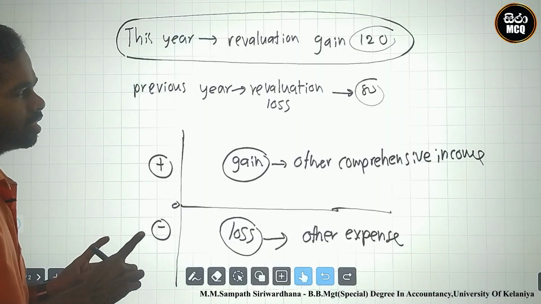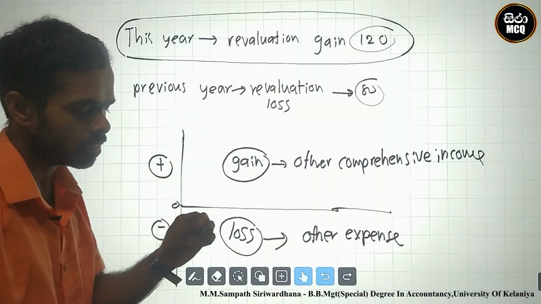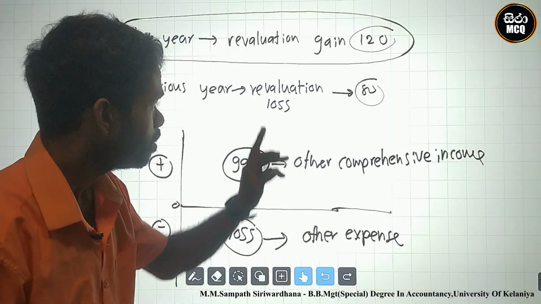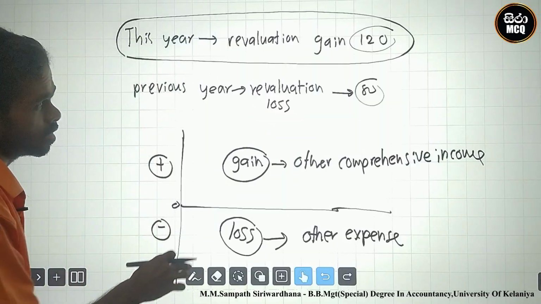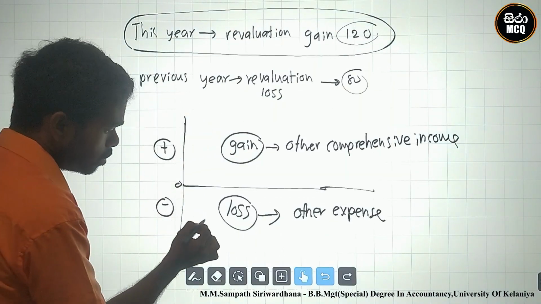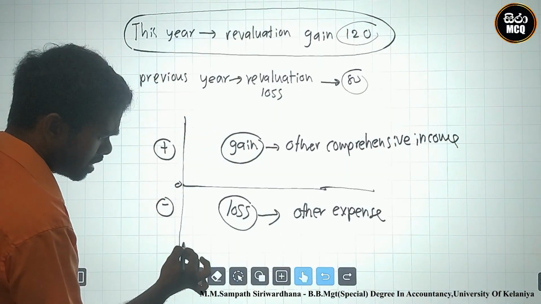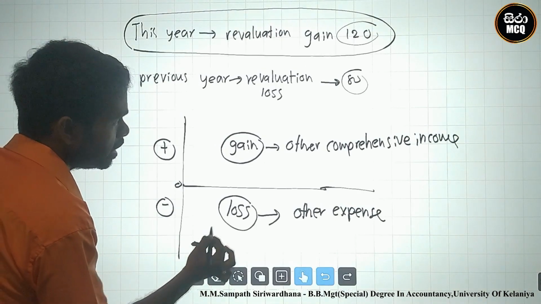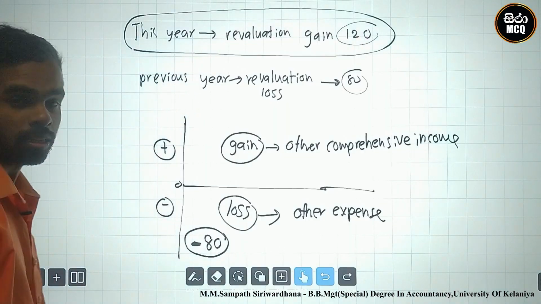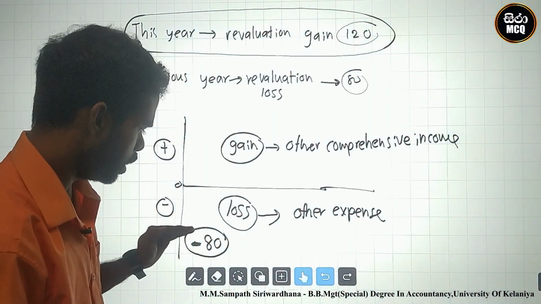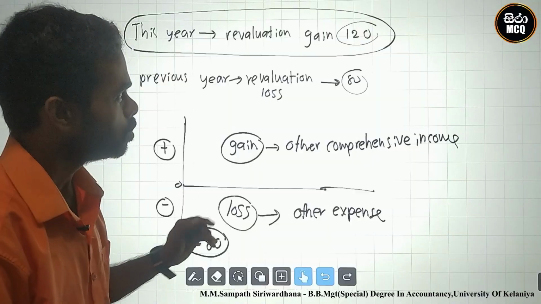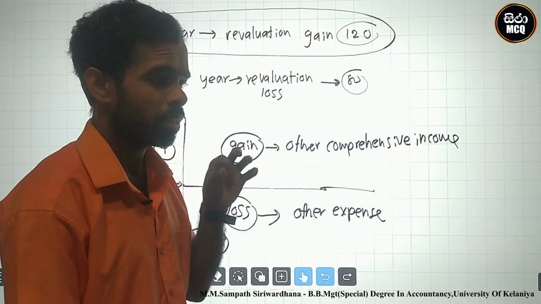Firstly, we must record the previous year. We must identify the location of the current situation. Current situation means previous situation. What is the previous situation? Revaluation loss. Loss means this area in the previous year. This is the minus 80 area. This is the current location. Current means previous location. In that time, this is the previous situation. Now, this is the gain 120.